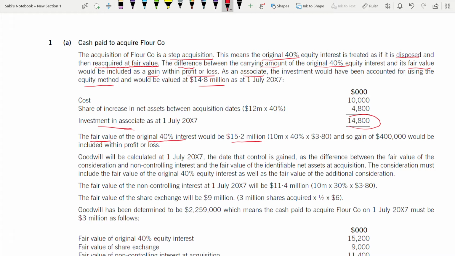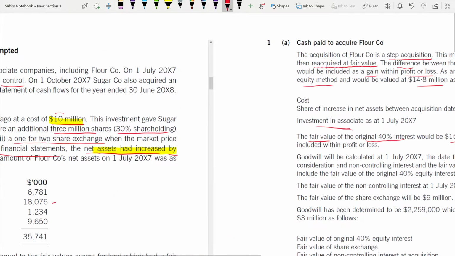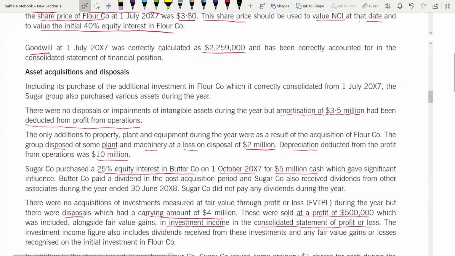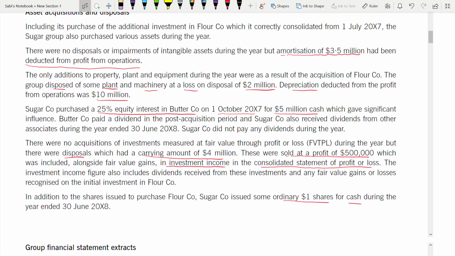Fair value is calculated as, what is it? The cost, 10 million, when you acquired it. The 40% you initially acquired times 3.8, the share price, because they told us the fair value would be at the share price. If you have forgotten, it's there. Where is it?